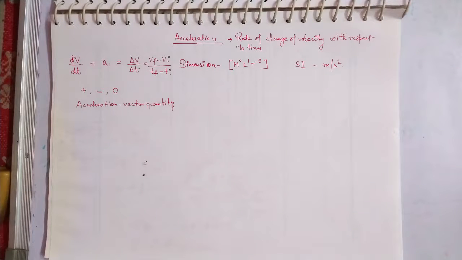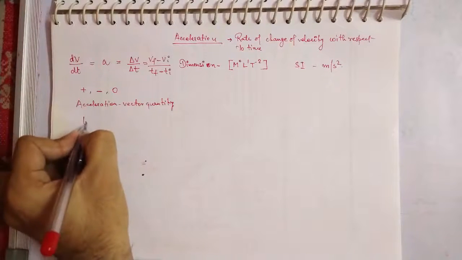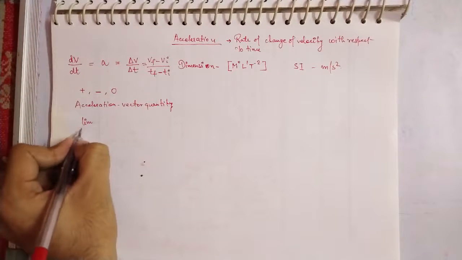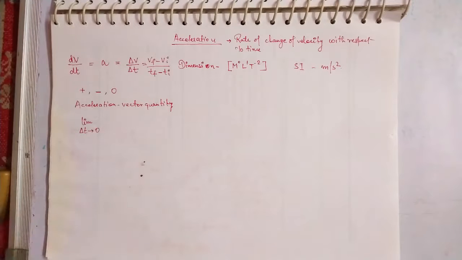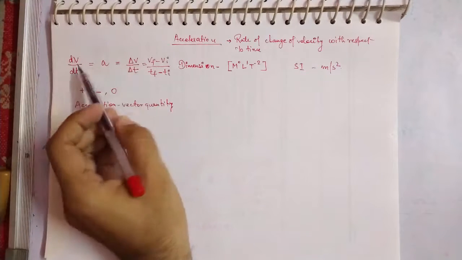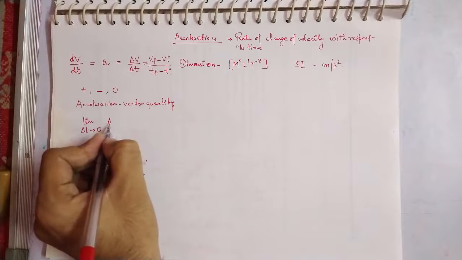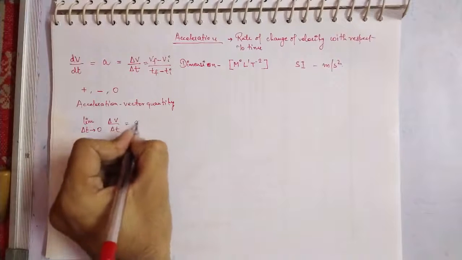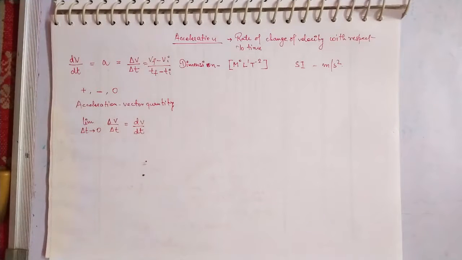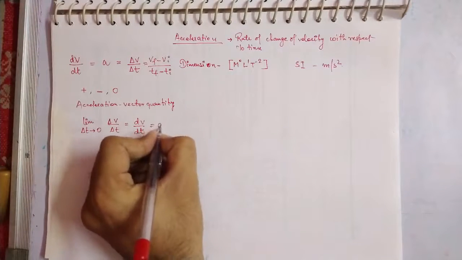Now, as we know how to write the terms delta v upon delta t, when the duration of our time becomes very small, as I told you in the mathematical tool, that means if you want to track the change in velocity for a very small finite difference of time, then this delta converts to the differentiation form, and thus we can write delta v upon delta t in the form of dv upon dt, which is also equal to the acceleration.